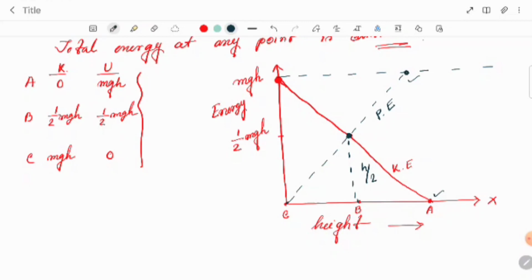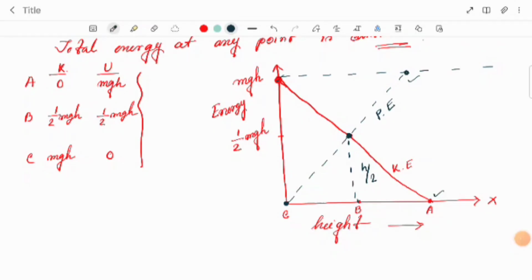At position C, the potential energy is 0, but the kinetic energy is mgh, so the total energy is mgh. It will be constant only, okay. So keep it in your mind, this is one of the important things to know, please keep it in your mind.